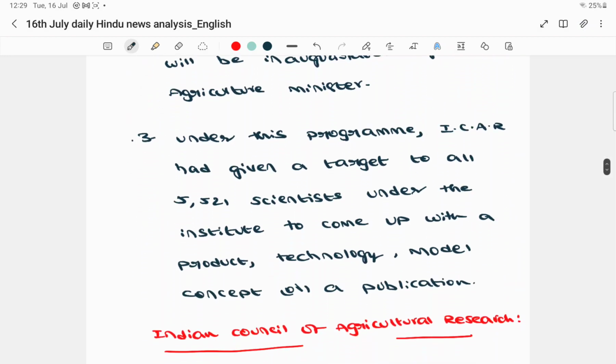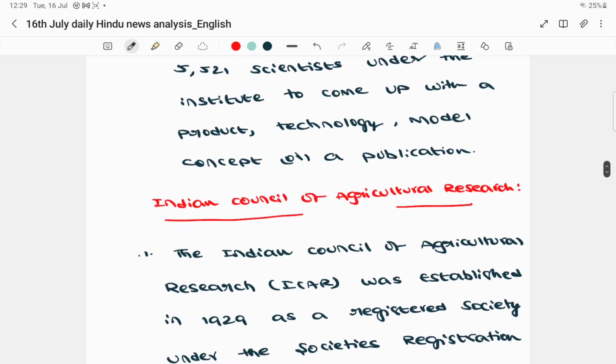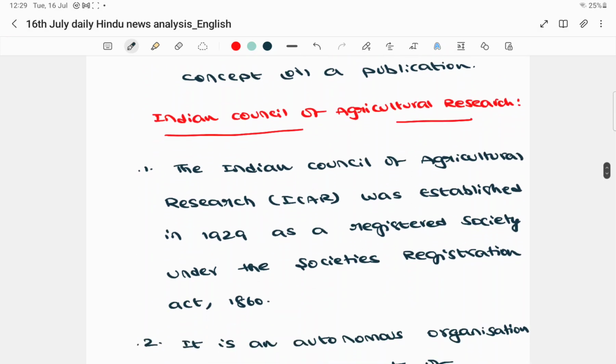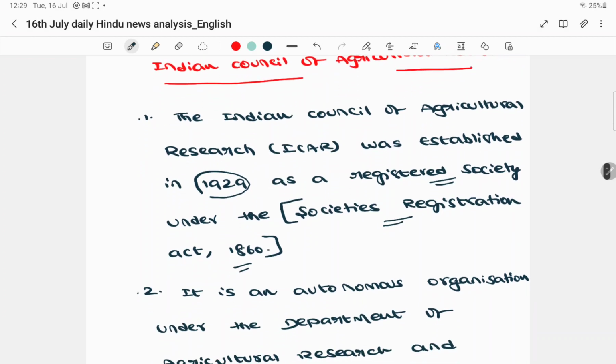You are expected to know some important points about the Indian Council of Agricultural Research also. The first and foremost point is that it was established in the year 1929 as a registered society under the Societies Registration Act 1860. They may give you a statement as if it is a statutory body. You should understand that it is not a statutory body of the government of India. It is basically a registered society, registered under the Societies Registration Act 1860.